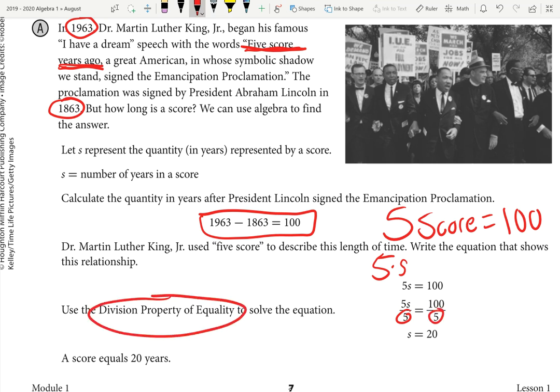Remember, the division property of equality: they do it once on the left, they have to do it once on the right. You have to do it to both sides. So you solve the equation, and you end up with a score equaling 20 years. Okay? Remember, it's all about trying to equate two things. We did the math. We said, hey, that's 100 years ago, and Martin Luther King calls it 50 years ago. So now we can solve that to figure out what a score was.